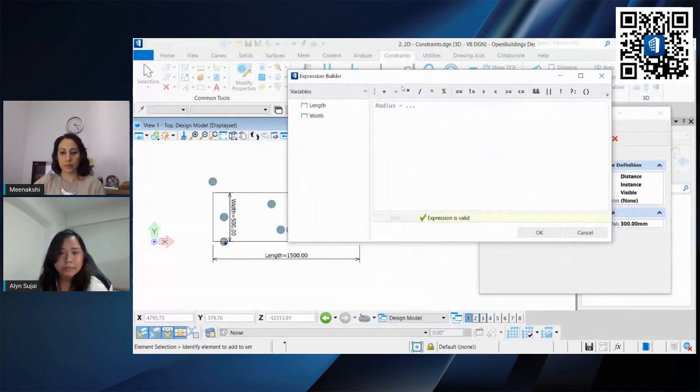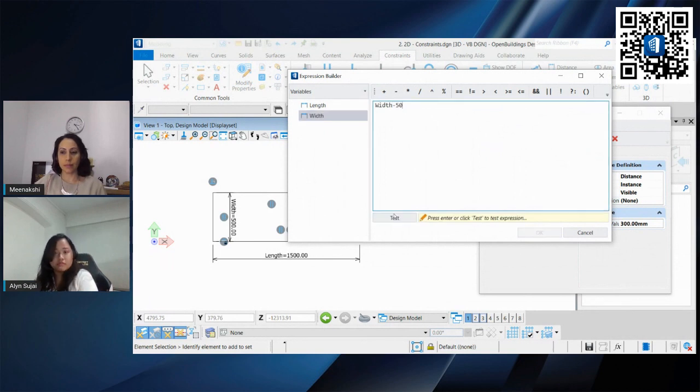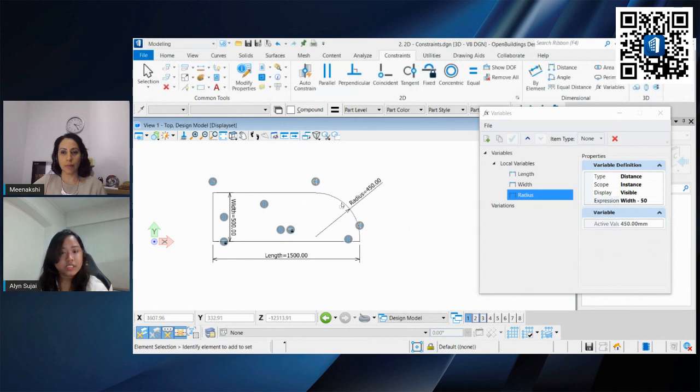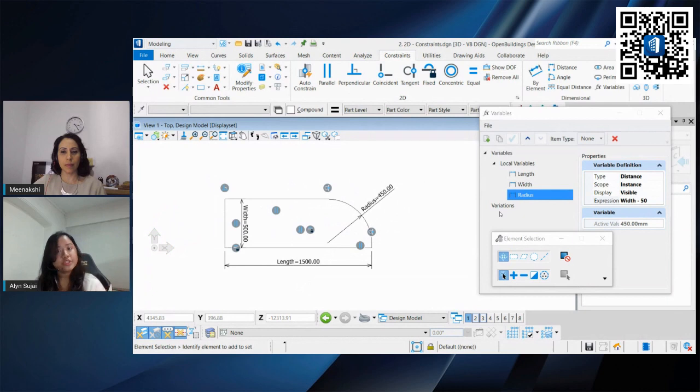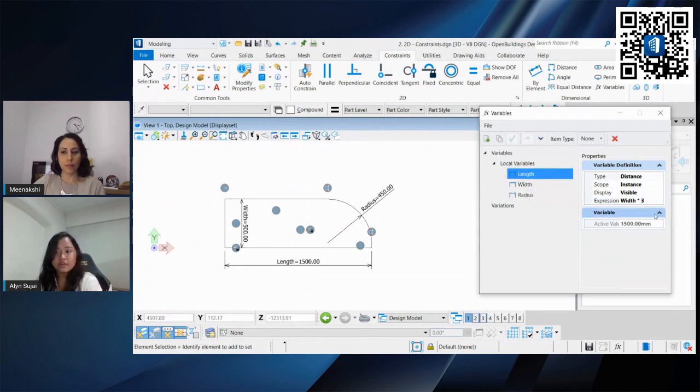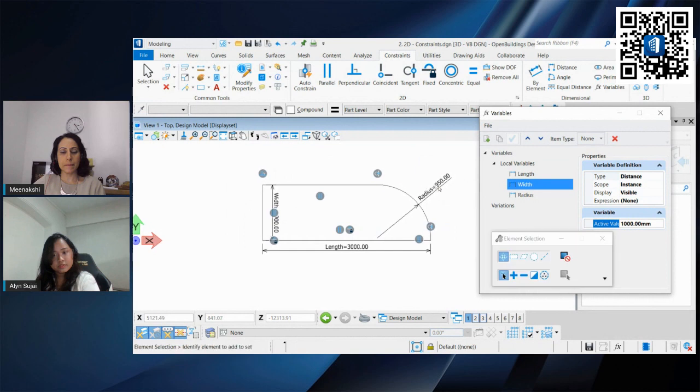Let's see, maybe it's the width minus 50. Valid. Okay, it will adjust accordingly. So you know that the variables and the constraints are working, that when you modify or change the value, it still looks the same. So this looks great.